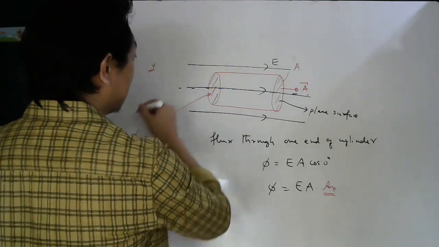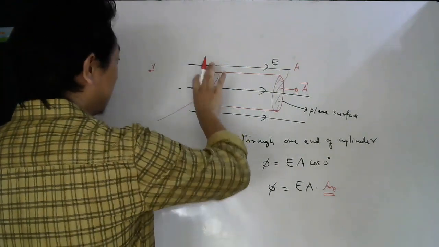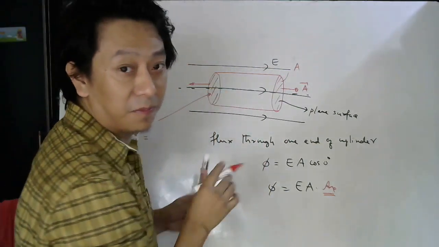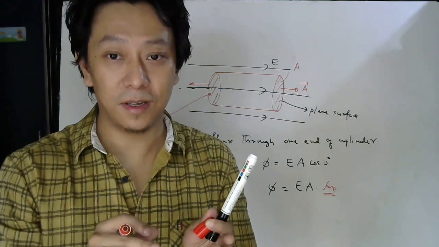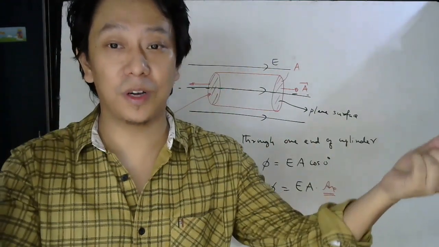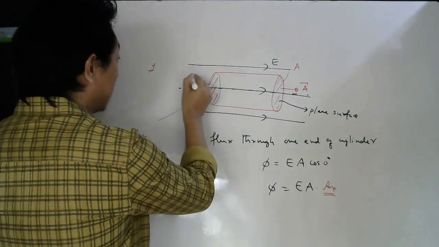But the area vector of this, how will you draw it? Perpendicular to this surface and outward from this closed volume. Whenever there is a closed surface, there will be some volume inside. Yes or no? The area vector of any part should be drawn outward from that volume. So the area vector of this part will be here.